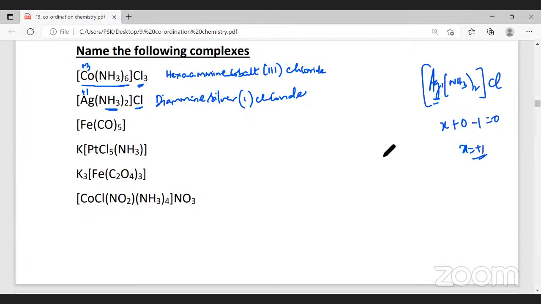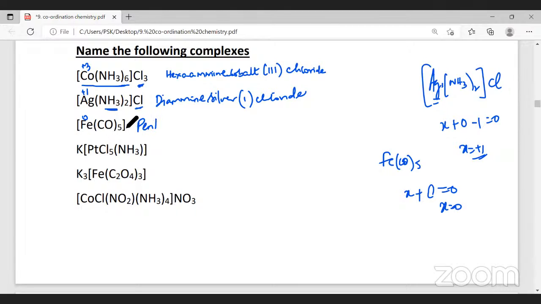The next example, we have Fe(CO)5. As a whole, this complex is 0. Carbon monoxide is a neutral ligand. Carbon monoxide, nitric oxide, water, ammonia, they are all neutral ligands. 0 into 5 is 0. Iron we don't know, so we take it as X, so X will be 0. The oxidation number of iron is 0, and it is a neutral complex.